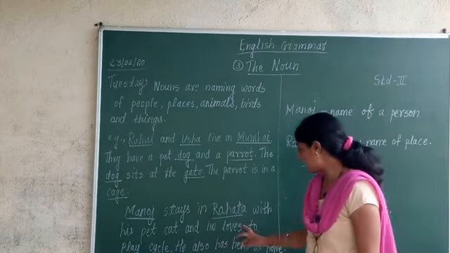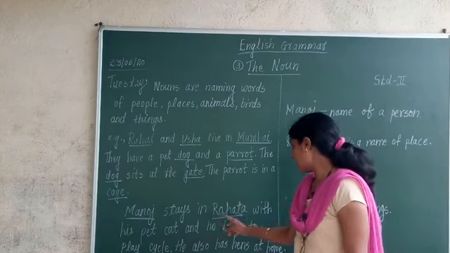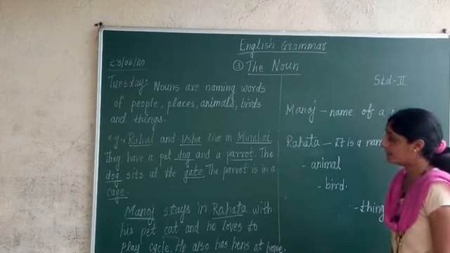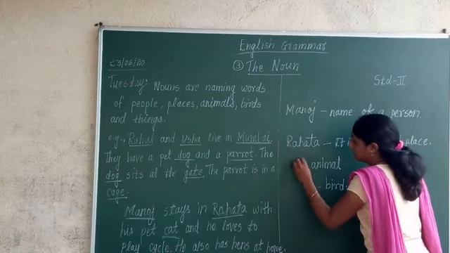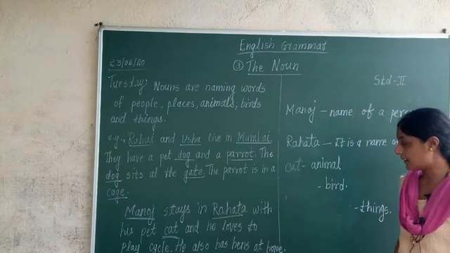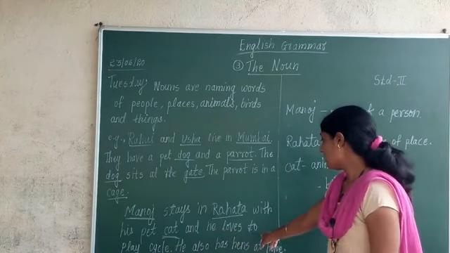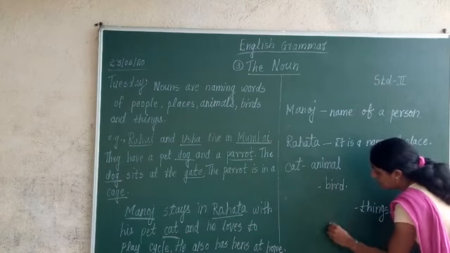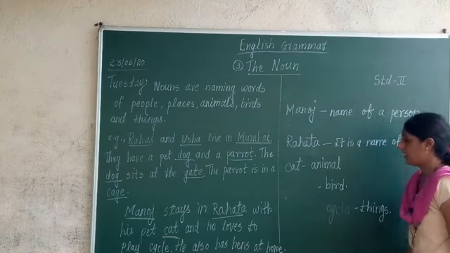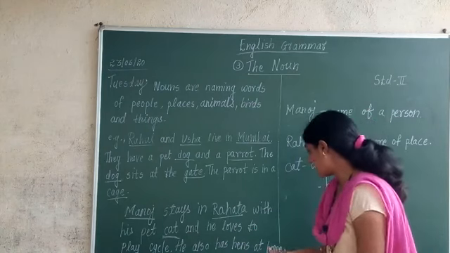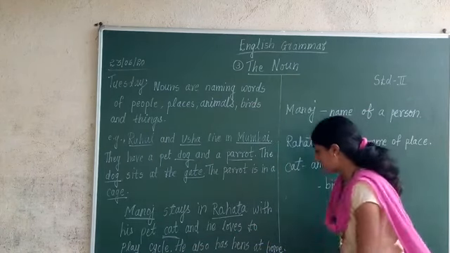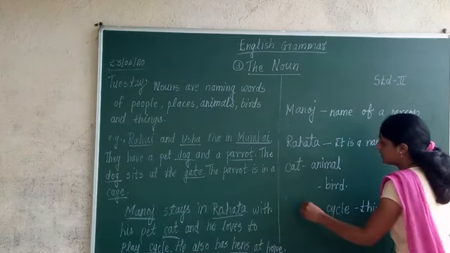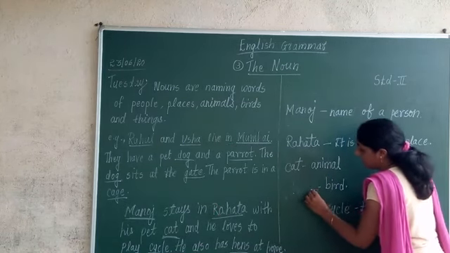Now, which animal is there in this sentence? Manoj stays in Rahata with his pet cat. Cat is what? Cat is the name of an animal. And he loves to play cycle. Cycle will come in what? Cycle is the name of a thing. And which bird is given? Yes. He also has hens at home. So hens will come in what? Hens will come in birds.